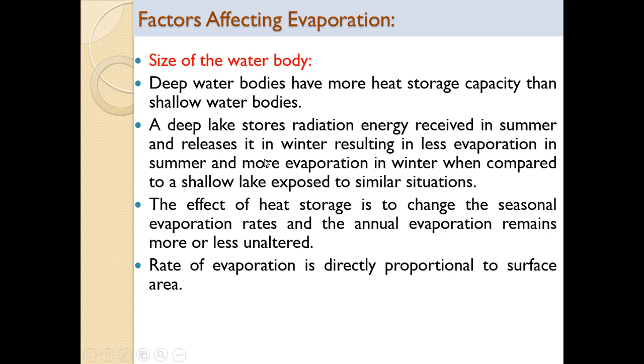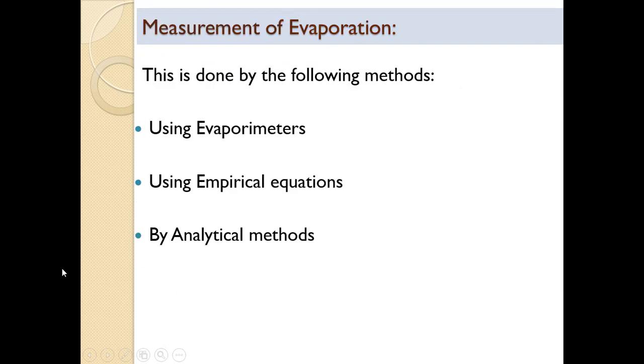Simply remember, when surface area is more, evaporation will be more; when surface area is less, evaporation rate will be less. The effect of heat storage is to change the seasonal evaporation rates, and the annual evaporation remains more or less unaltered. Rate of evaporation is directly proportional to the surface area, as already explained.